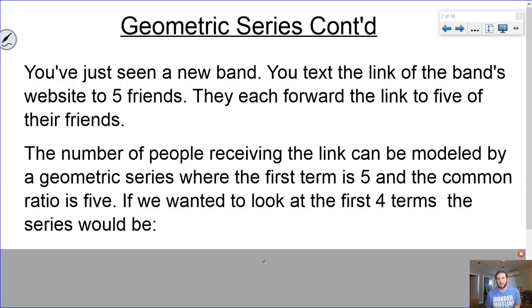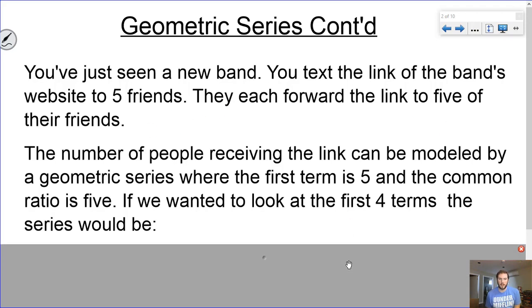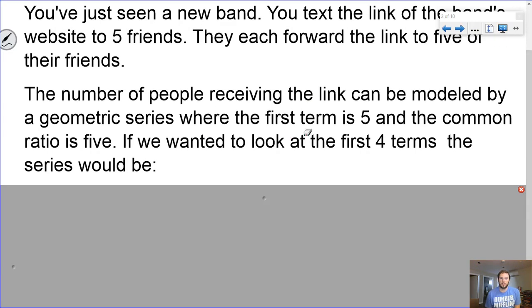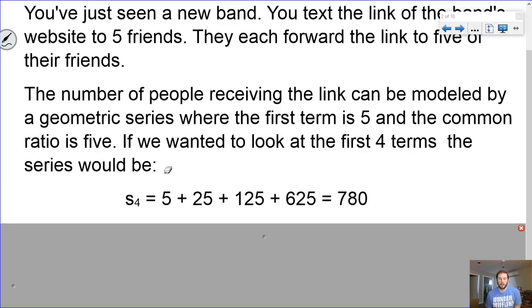So the number of people receiving the link can be modeled by a geometric series where the first term is 5, the 5 links that you sent out originally. And then the common ratio is also 5 because they're sending it to 5, and then they're sending it to 5, and so on. If we wanted to look at the first 4 terms in the series, we'd have this right here, where there's the first 5 links you sent out, there's the 5 links they sent out, there's the 5 links they sent out, and there's the 5 links those final people sent out.